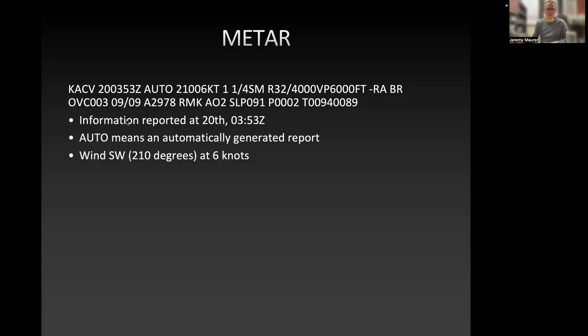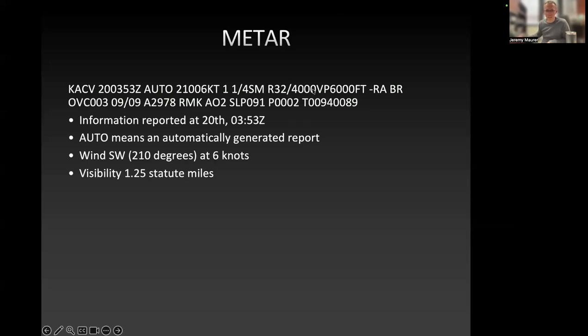Then we've got our wind speed and direction. Again, we've got our visibility. Now, if you notice, this visibility is different than what we had before. It's 1 1/4 statute miles. So this is actually one piece of information here. And that space is a little confusing because normally we think about the space as separating things. In this case, it's there so that we're able to read that this is 1 1/4. So 1 1/4 statute mile visibility.